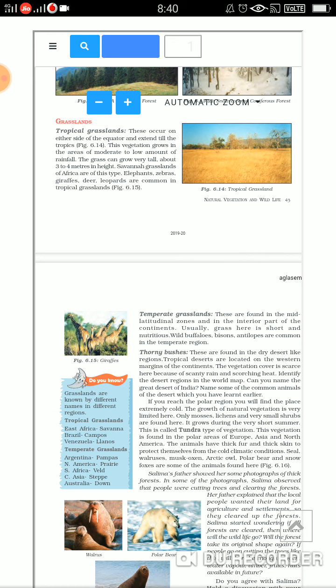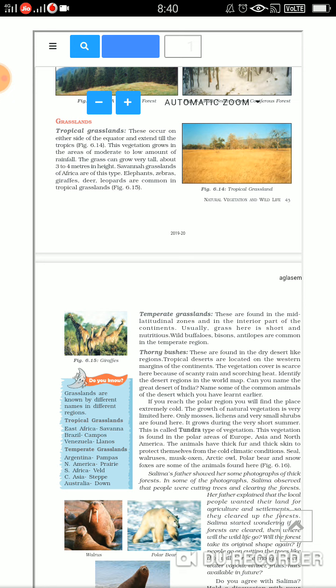They have average to low rainfall, so that's why there is grassland. The grass can grow even very tall, 3 to 4 meters in height. The savanna grasslands of Africa, which you have read about earlier, are this type of grass. Elephant, zebra, giraffe, deer, and leopard are the common tropical grassland animals.